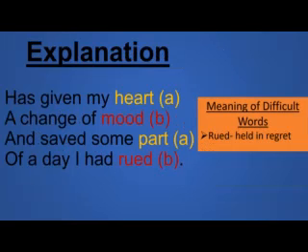Now, let's move to the second paragraph of the poem. I'll read the paragraph to tell you about the rhyme scheme. The second paragraph says that it has given my heart a change of mood and saved some part of a day I had rued. Heart is rhyming with part and mood is rhyming with rued. So, what is the rhyme scheme again? It is the same as it was for the first paragraph, A, B, A, B. Now the explanation.